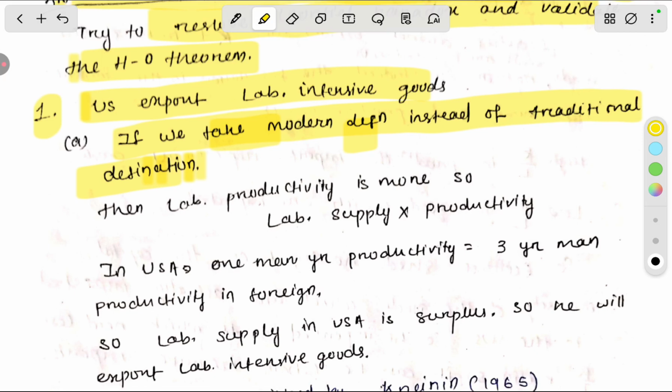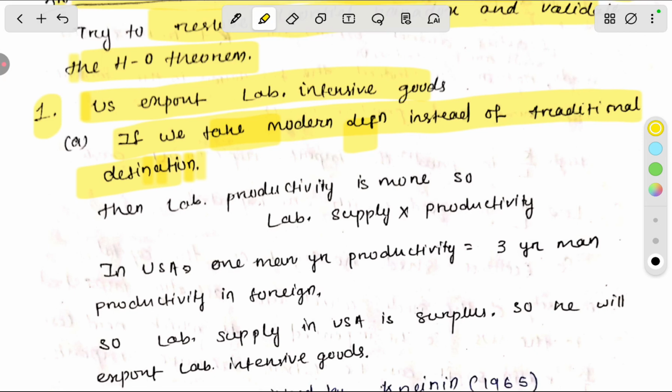So productivity times labor supply in the USA will equal that in India. Let's suppose the productivity of American labor is 2 per labor, and in India the productivity of one labor is only 1. So 10 into 1 equals 10, 5 into 2 equals 10. So labor supply is equal.